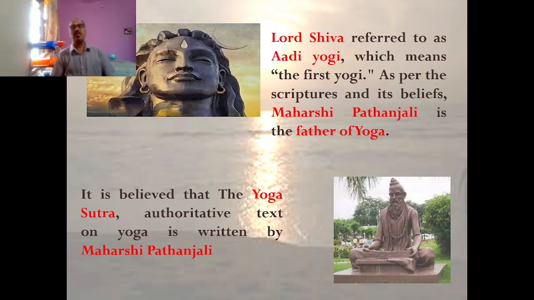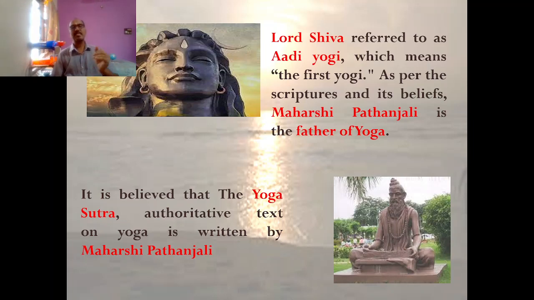Here the concept of Ashtanga Yoga is mentioned. Lord Shiva is known as Adi Yogi, and Maharshi Patanjali is known as the father of yoga because he wrote the book about yoga, the Yoga Sutra.